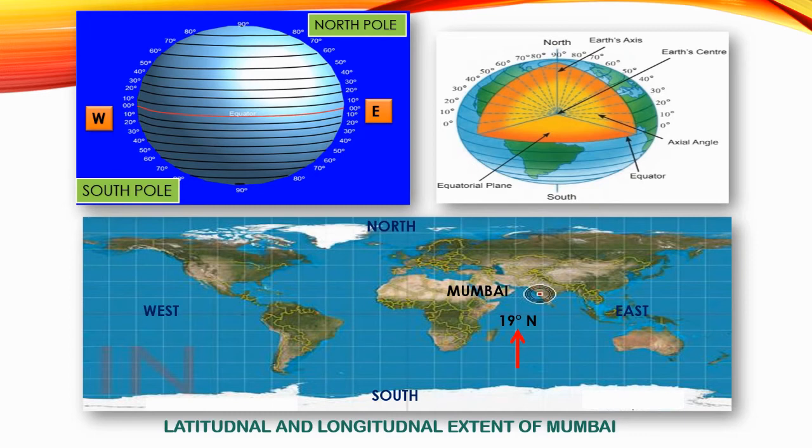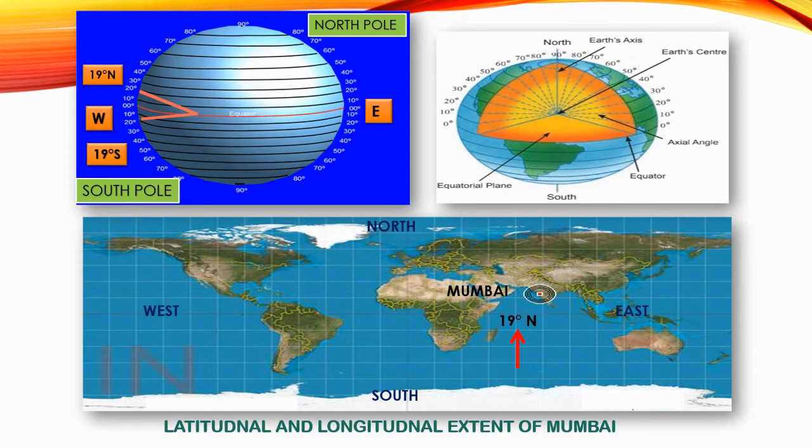If we draw a line from Mumbai to the center of the globe, then the horizontal line would make an angle of 19 degrees. Another angle of 19 degrees can be measured south of the equator. So there are two 19 degrees, first in the north and the other one in the south. So it is a must to clearly mention when I say Mumbai is 19 degrees north.